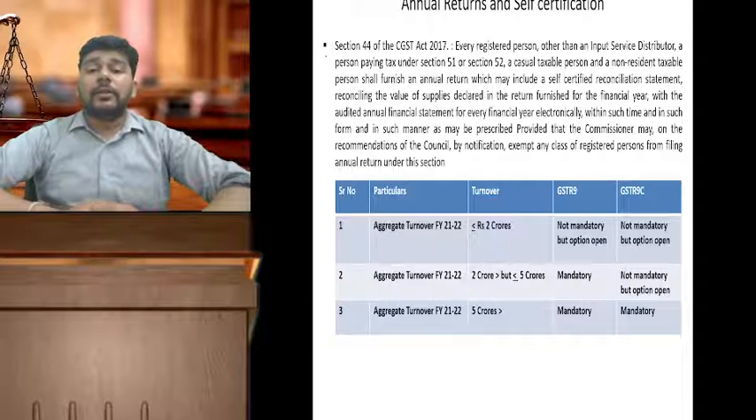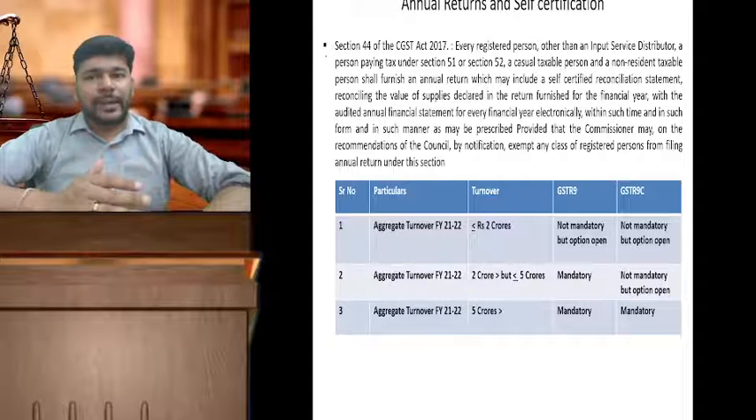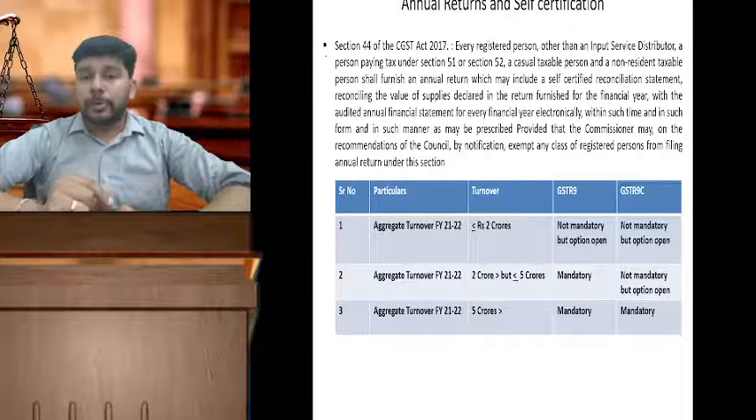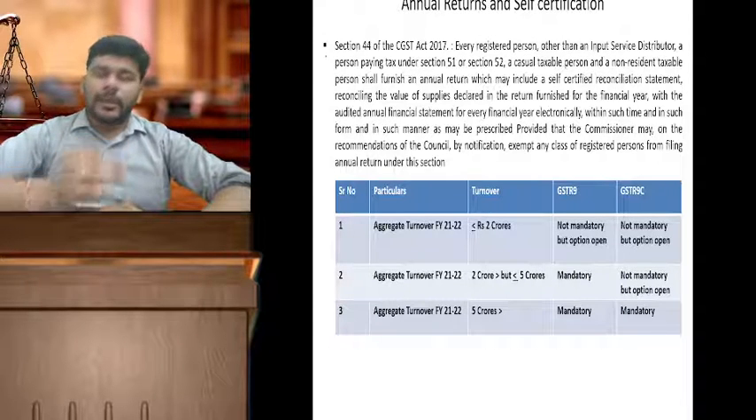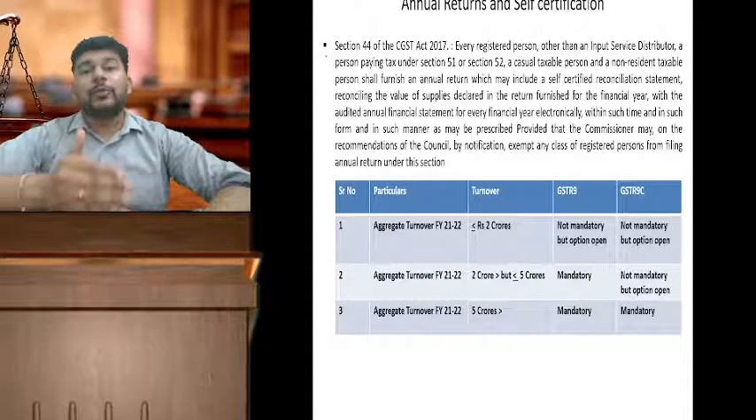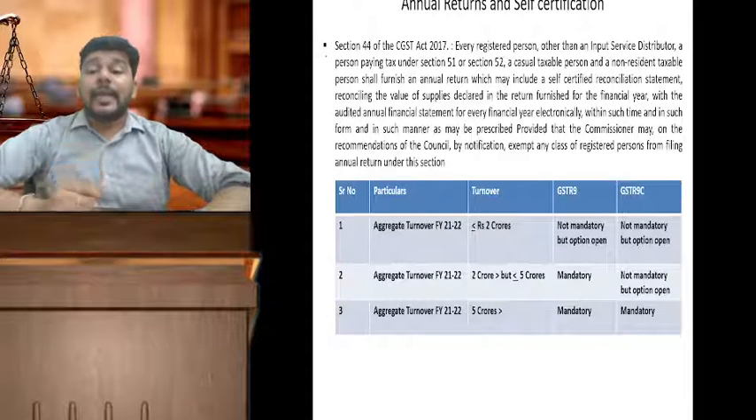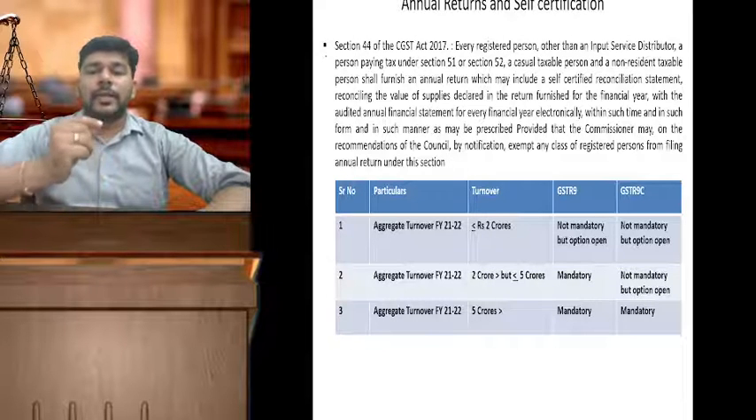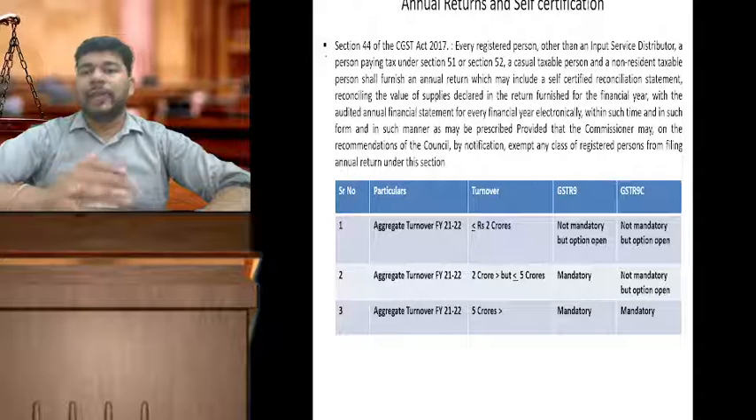As far as the turnover exceeding 2 crores but less than or equal to 5 crores is concerned, if the aggregate turnover is in this range, then GSTR 9 becomes mandatory, but GSTR 9C still remains optional to be filed. And if the aggregate turnover exceeds rupees 5 crores for the financial year 21-22, then GSTR 9 as well as GSTR 9C is mandatory. Wherever we have used the word mandatory, if those returns are not filed by the taxpayers to whom they are applicable, then there will be legal actions and consequences by way of penalties, late fees, etc.